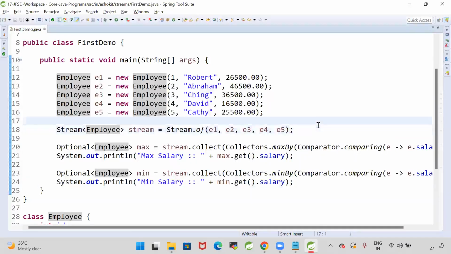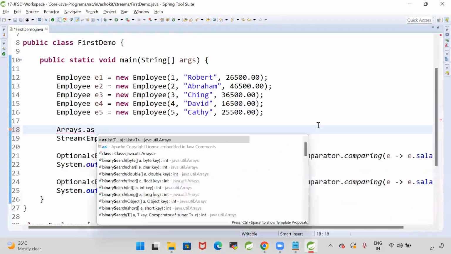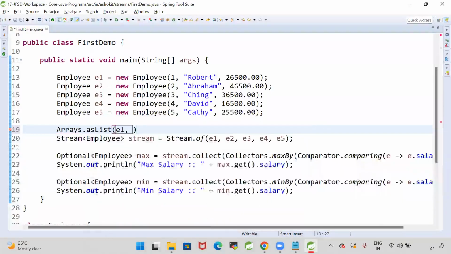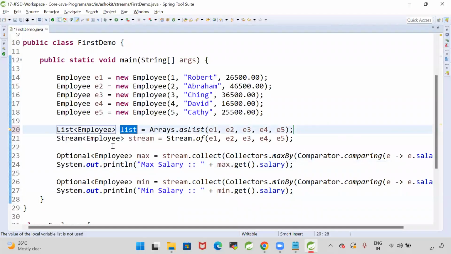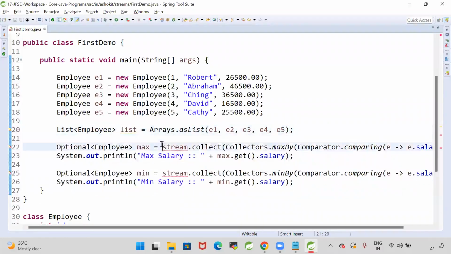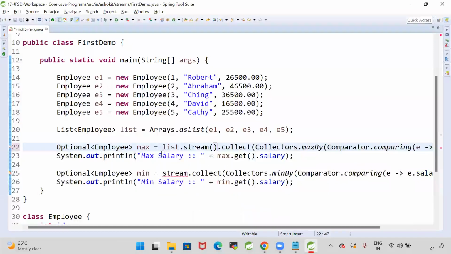So let me do it like this. Arrays dot as list of E1, E2, E3, E4, E5. I got the list. Now instead of creating the stream directly like this, I will use list dot stream. Every time we need to create a new stream.